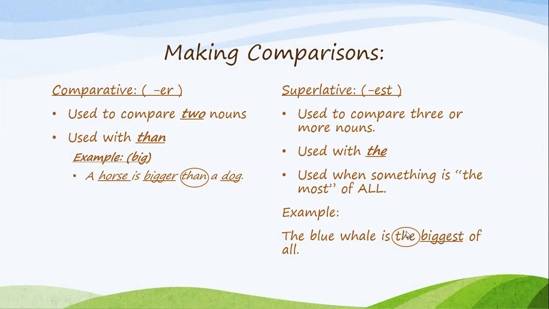See the keyword here, the biggest. We just add EST, and don't forget that we follow the rule. We're going to talk about the rules in just a minute, where we double the consonant and then we add EST. So we talked about making comparisons with the comparative, where it ends with the suffix ER, and the superlative, where the ending is EST. Awesome.